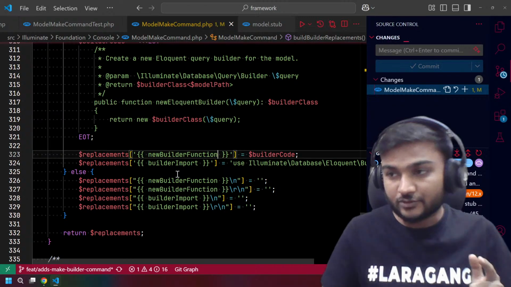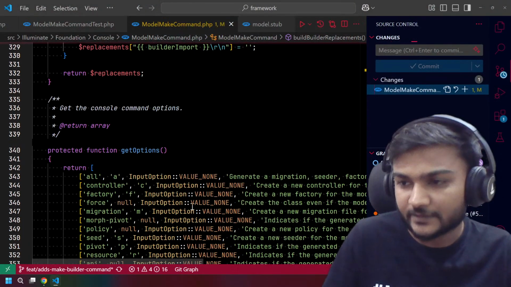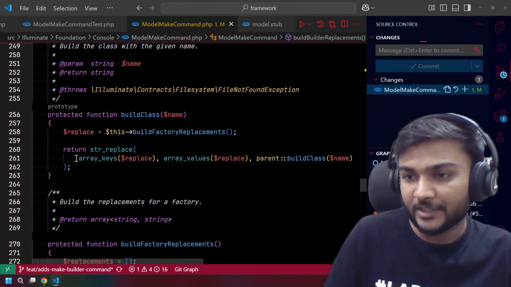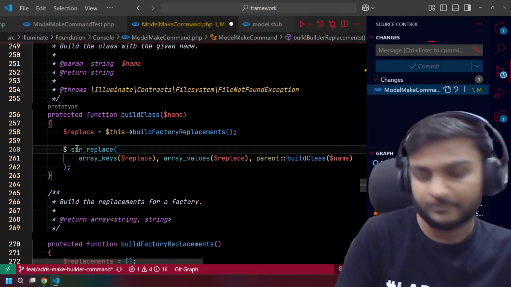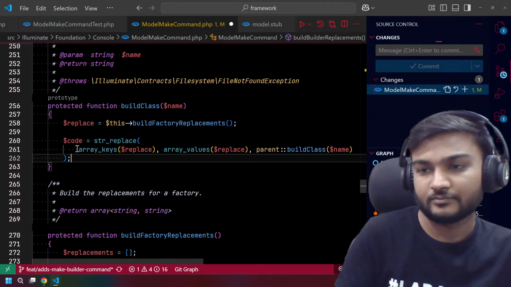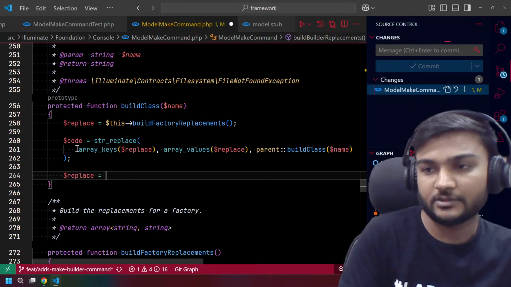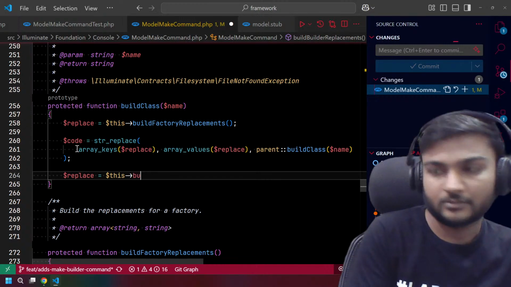Okay, let's try to create a new model. No, wait. We are still missing some. We actually need to, oh, I don't remember. Replace equal to this build.